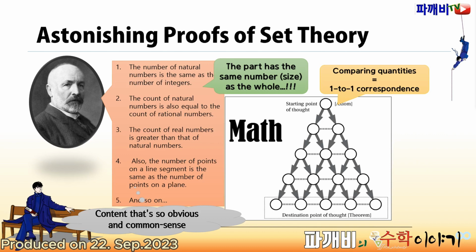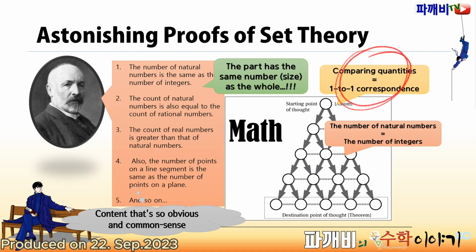Cantor was the first to articulate this clearly, but in reality, it's a fundamental way of thinking that exists in everyone's mind, so it's undeniable. From this, because such a conclusion was drawn, you can only say it's incorrect if you either discard this and start from another premise, or there's a logical issue in this process. However, apart from a one-to-one correspondence, how else can you compare quantities? There is no other way. Therefore, it's impossible not to accept Cantor's proofs.